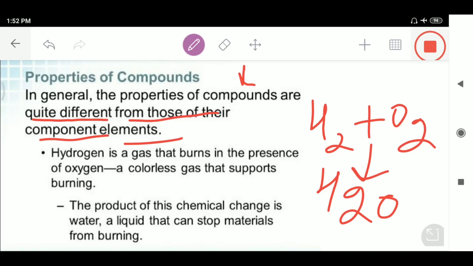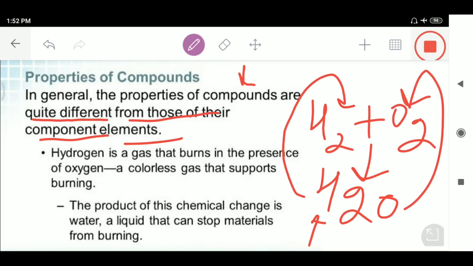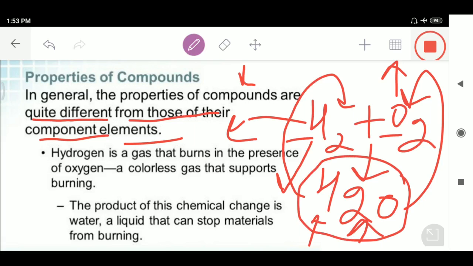For example, this water is having entirely different properties than that of hydrogen and than that of oxygen. Hydrogen is a gas and it burns in presence of oxygen, because oxygen is having the property that it helps in burning. Whenever I talk about oxygen, oxygen has the important property that it helps in burning, and hydrogen is a gas. And whenever I talk about this water molecule, there is a formation of a water molecule when there is a reaction between hydrogen and oxygen, and this water molecule is having entirely different properties than that of the hydrogen, than that of the oxygen.